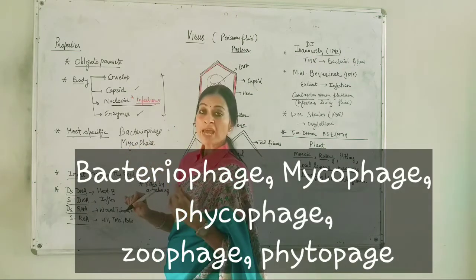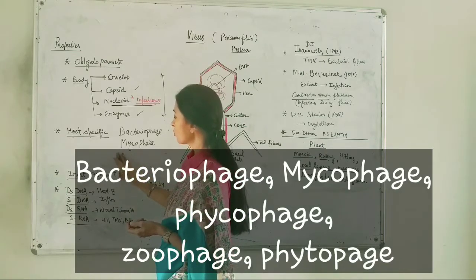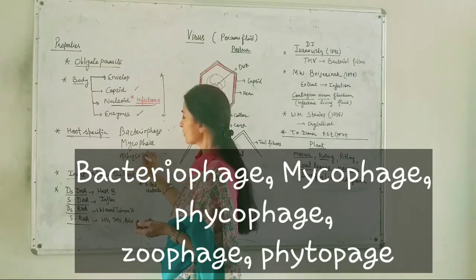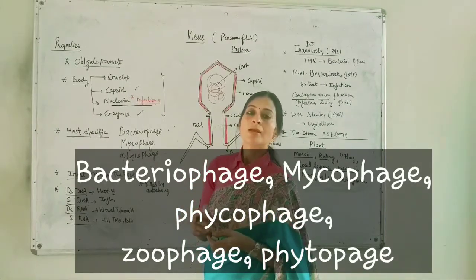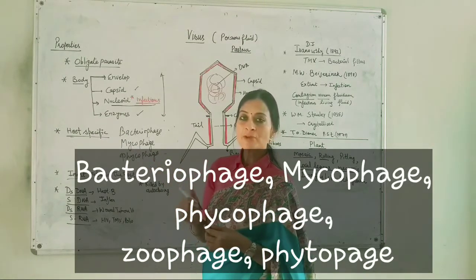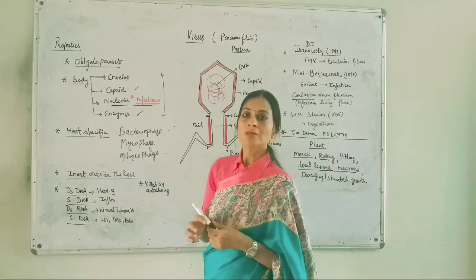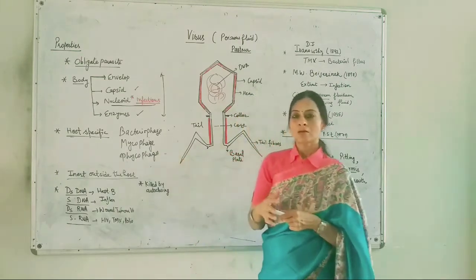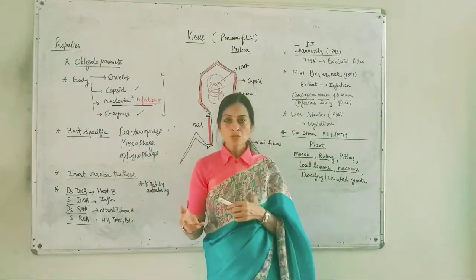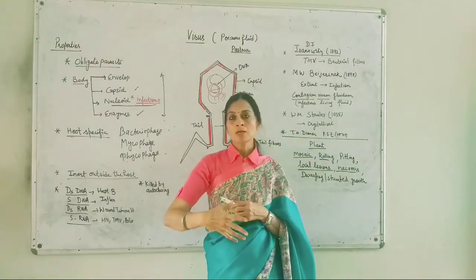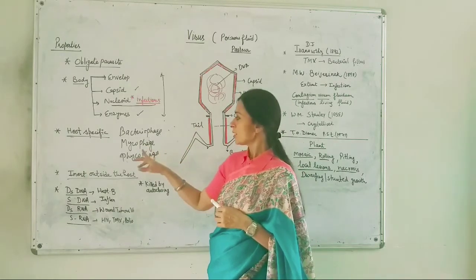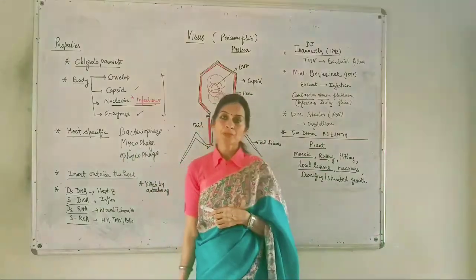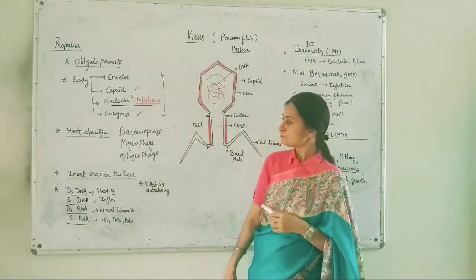If they attack algae or algal cells, you can call them phycophage. If they attack animals, they are called zoophage. If plants are infected by these viruses, they are known as phytophage. So this depends on the type of host they are attacking, and they are categorized accordingly. Bacteriophage infect bacteria, mycophage infect fungi. This is the thing we have to notice.